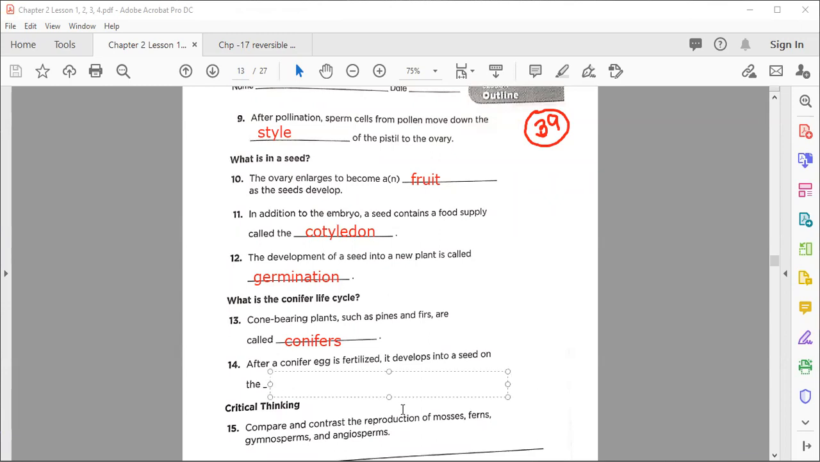So you know that there are two types of cones, male and female cone. Now we are going to discuss the fertilization or the development of the egg. So it means that it will happen on the... yes, excellent, excellent. Female cone. Now these are the answers from your workbook, page number 39, chapter number 2, lesson number 2.